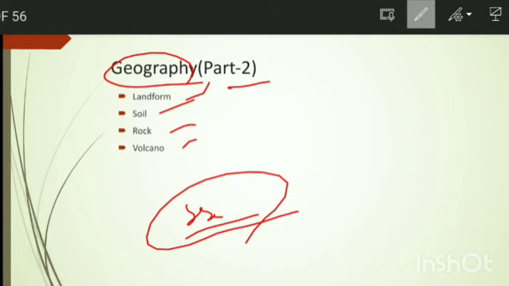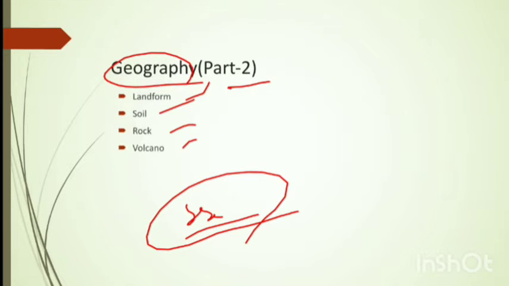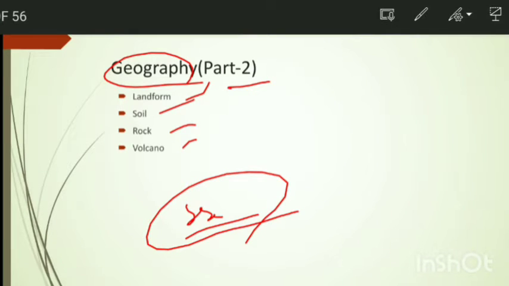The questions we are going to cover are the most important questions which can be asked in the upcoming examinations, and the previous year questions which have already been asked in previous year examinations. So guys, let's begin.